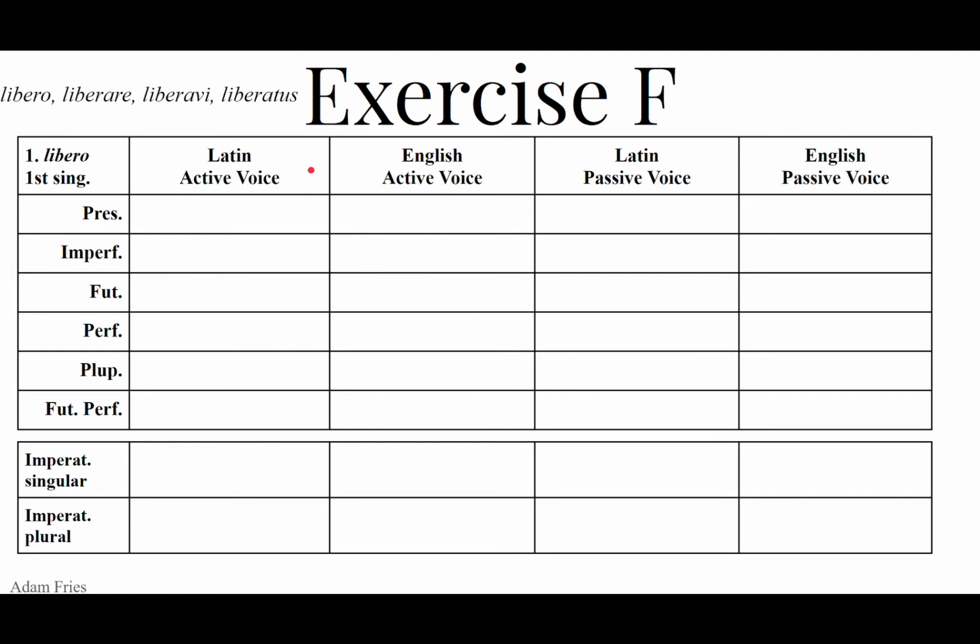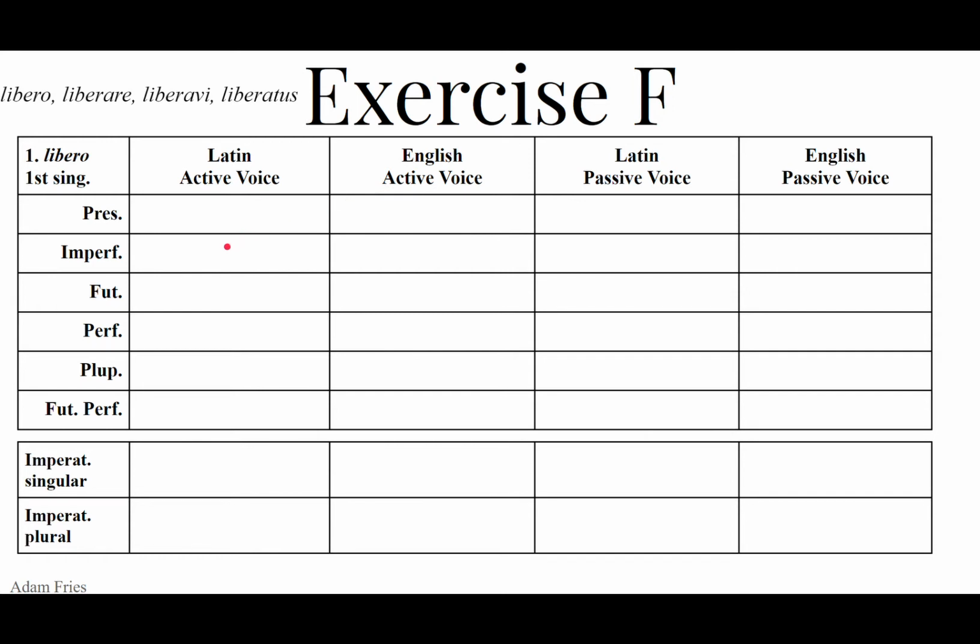Now wait a second, maybe you've already spotted it, but if we're dealing with a first person singular, we're not going to use the present stem for the present tense. We use the first principal part. Libero, I free, I set free. Liberor: you write libero, the first principal part, and then you add the r of the passive voice. Liberor, I am freed, I am being set free.